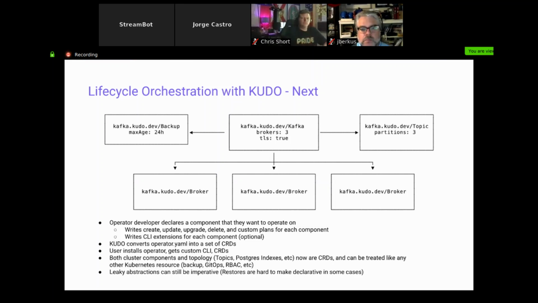And in doing that, we want to make sure that leaky abstractions can still be imperative. For example, in talking about this, restores are still really hard to do declaratively. They're still an imperative thing. So we can back off on that in certain areas and let people decide on that.